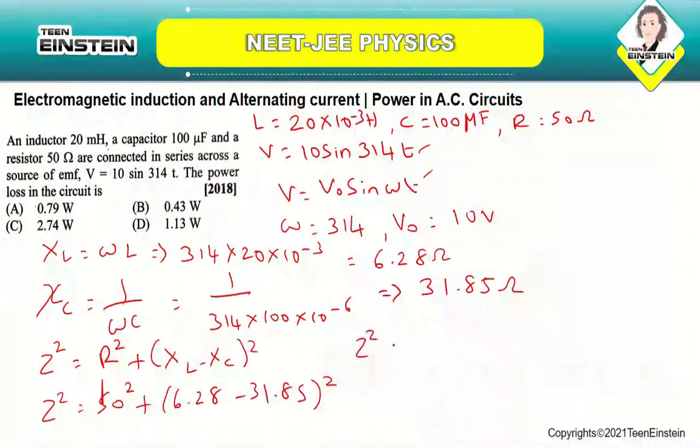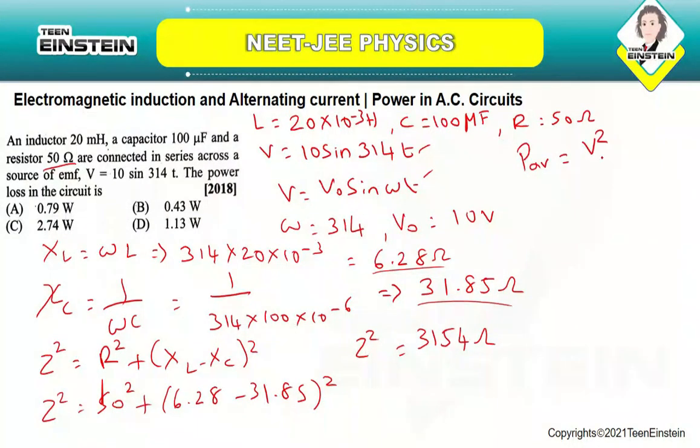So if you solve this, Z square will be 3154 ohm square. Okay, so R is given as 50 ohms, that's what we have written here, and the XL value you have calculated as 6.28 and XC is 31.85. So if you substitute and solve this, you will be getting the Z square value as 3154, and the average power